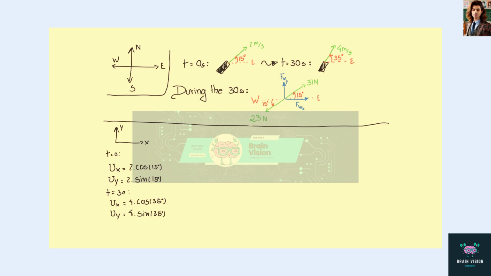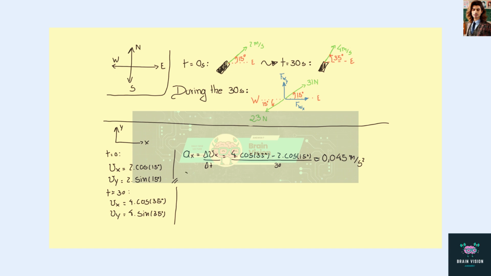Then we can now calculate the acceleration during these 30 seconds. The x acceleration is equal to the variation in the x component of the velocity divided by the time interval. So we have 4 times the cosine of 35 degrees minus 2 times the cosine of 15 degrees, divided by 30 seconds, and this is approximately 0.045 meters per second squared.